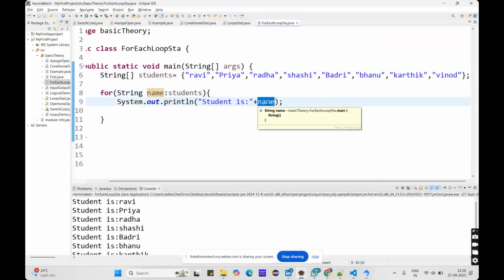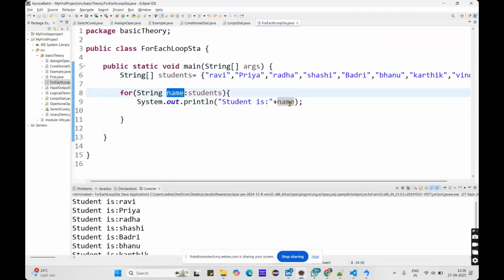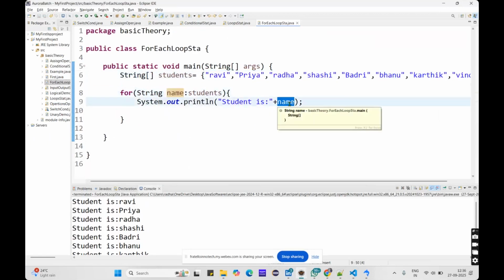inside the loop. Okay, and we can do one more thing also. When you want to sum your total marks, you will give your marks in all your subjects and you want to get the total of your marks. What you do is get every mark here, and you add every mark here itself. Just like that you can use it anywhere. In arrays, we'll use it in 2D arrays, when you want to print each column and each row, right? We'll use that also. In collections also, like the ArrayList we have, in the upcoming classes I will explain about ArrayList and everything.